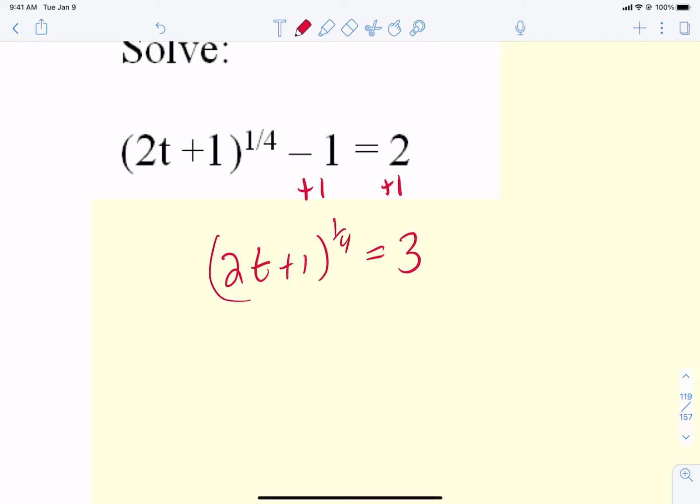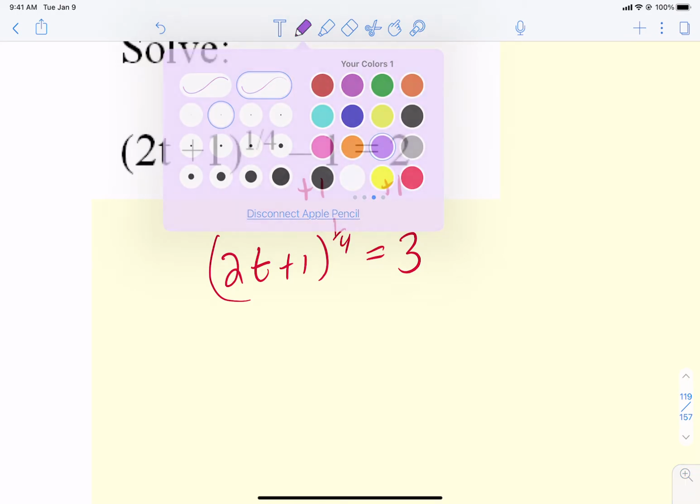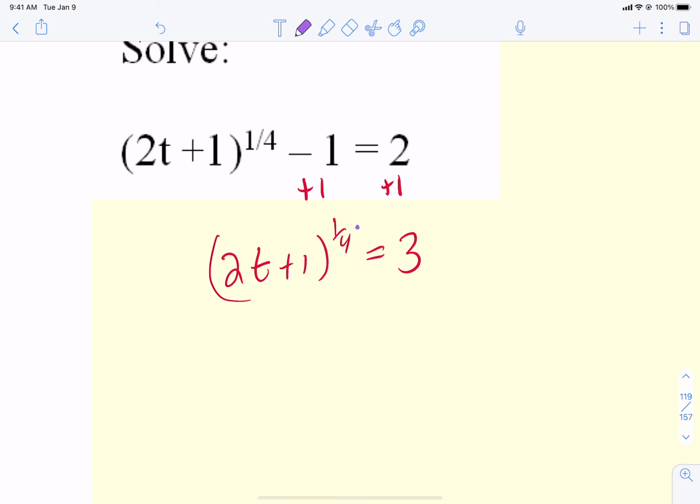And now it's very much like the left example. What's going to get rid of a 1/4 power? Well, raise both sides to the power of 4. Because the 1/4 and the 4 will cancel out. It's just like if we had a 4th root, we would take n to the 4th power on each side. And so what do we get? Well, we get 2t plus 1 equals 3 to the 4th. What's 3 to the 4th? 81. 3 times 3 is 9 times 3 is 27 times 3 is 81.